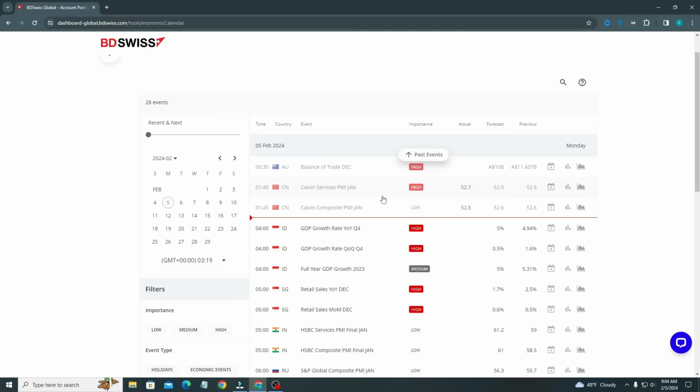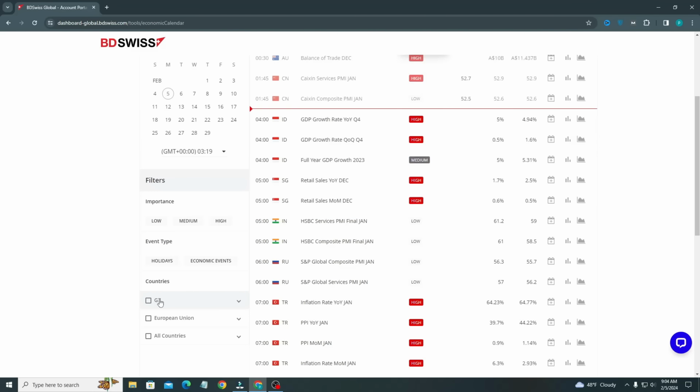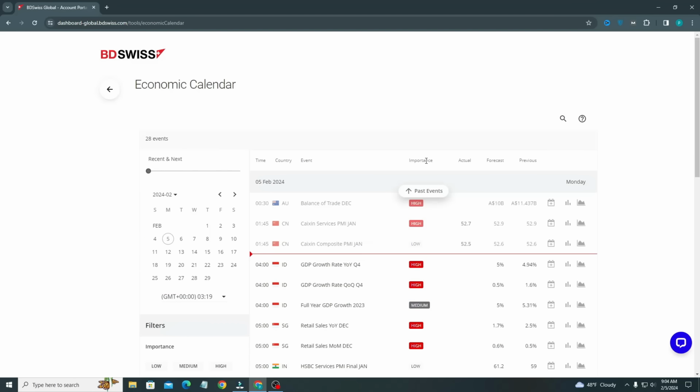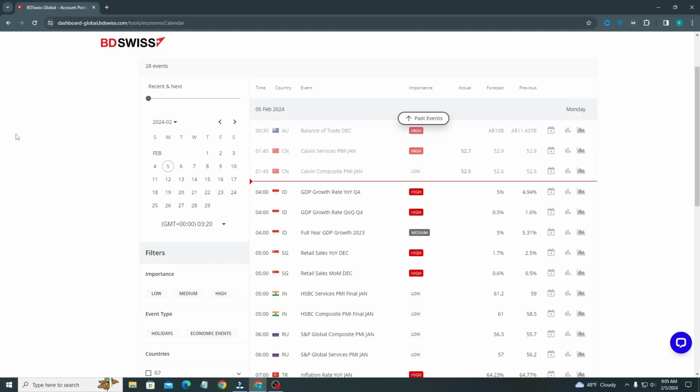After analyzing all these things, please note that I'm not forcing you to invest here. If you have money, even a dollar, you can invest here.